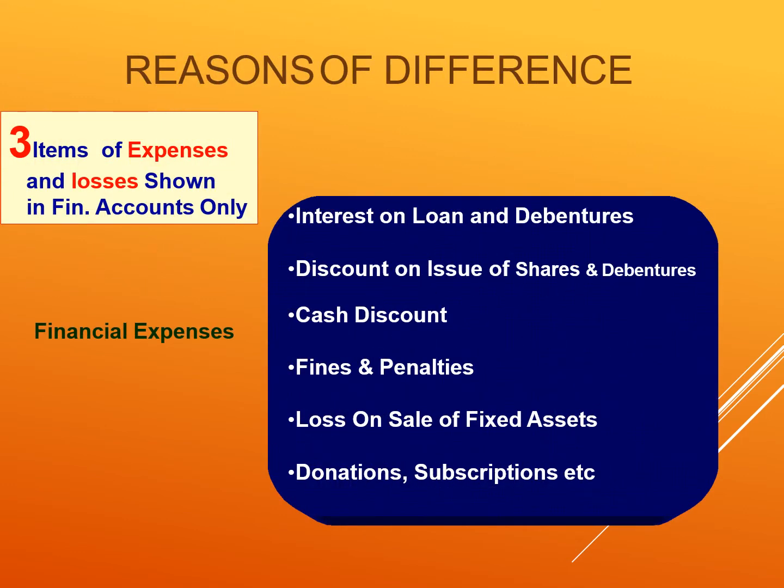Next reason is items of expenses or losses shown in financial accounts only. So some of the expenses will be recorded in financial accounts only but not in the cost accounts. So what are these examples? Interest payable. This interest is paid or payable. So that will be part of the financial accounts only, not in cost accounts.